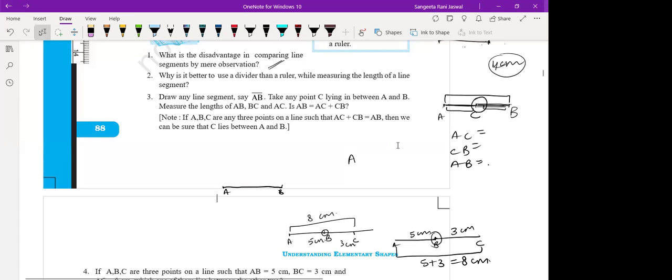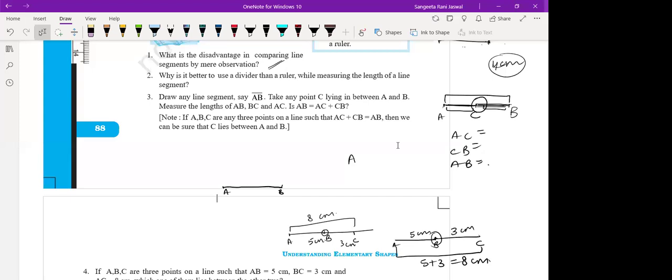What can you say now? Ma'am, it is not accurate. Yes, it is not accurate. There may be chances of error. Okay? Due to improper viewing. Okay, children? Yes, ma'am.